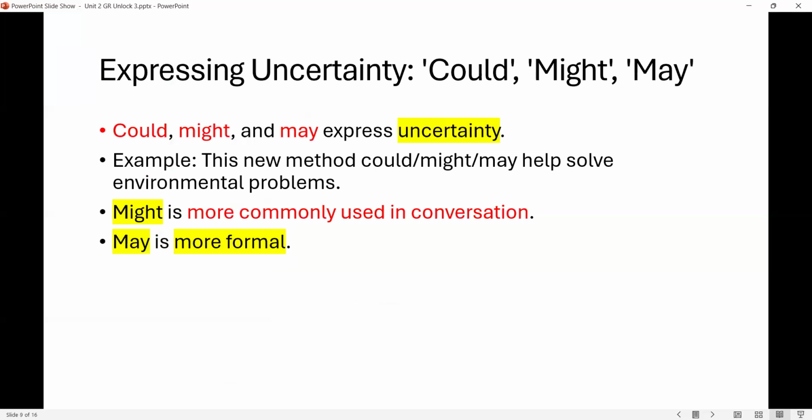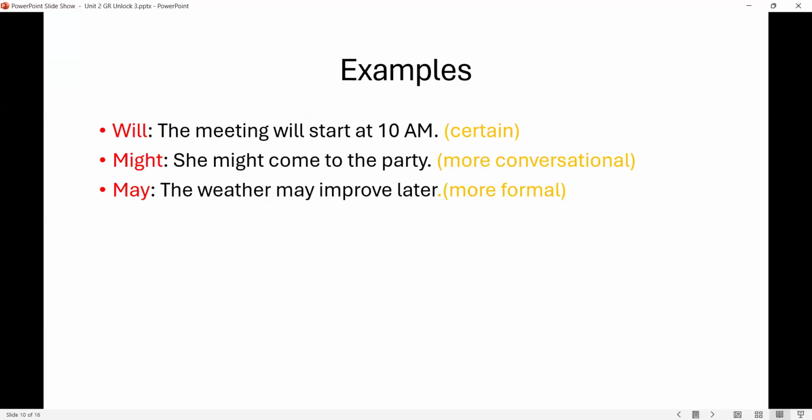And in order to express uncertainty, as I said before, we can use these modal verbs. We can use could, might, and may. We can use might more often in conversation, and may is more formal. Look at these examples. The meeting will start at 10 a.m. Here, I'm certain about that. She might come to the party.